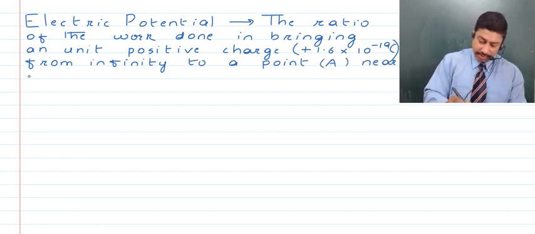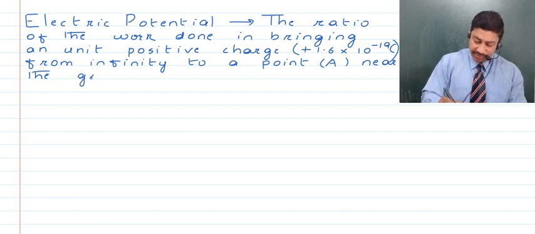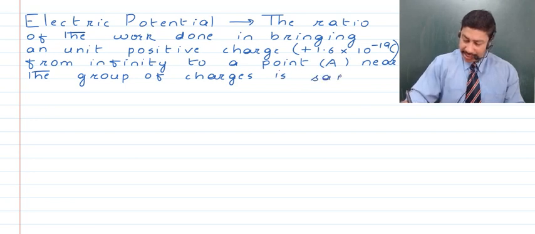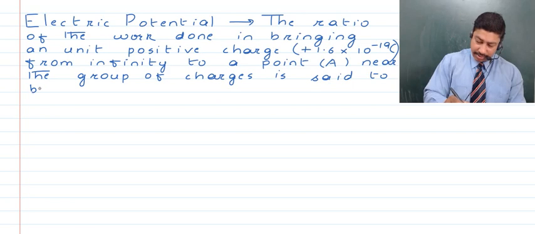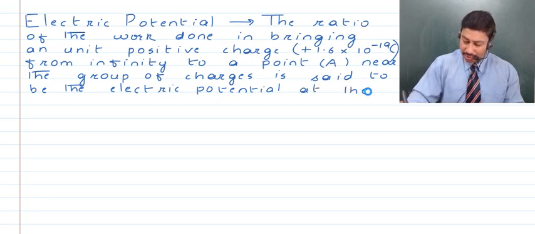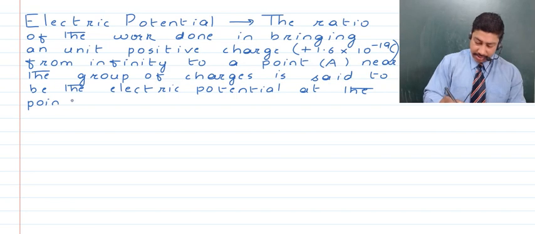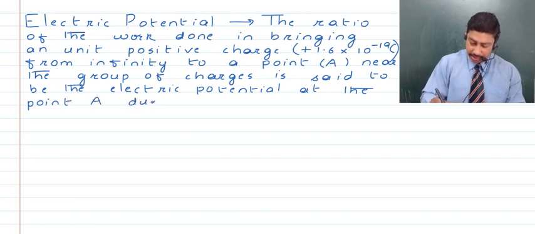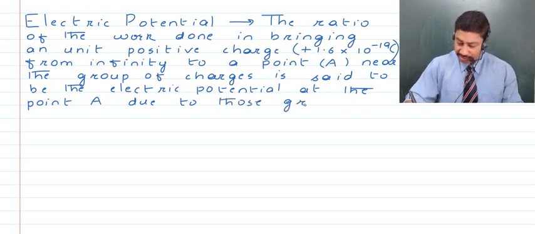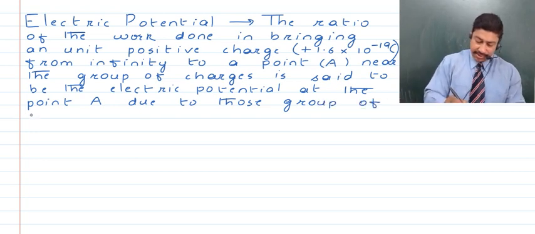near the group of charges is said to be the electric potential at the point A, due to those group of charges, right?